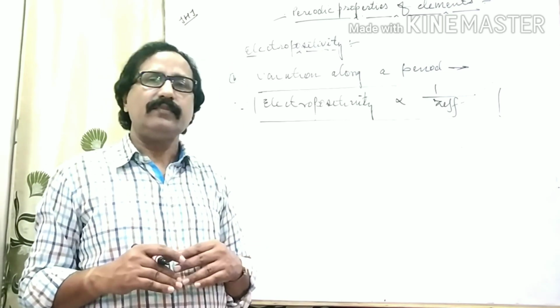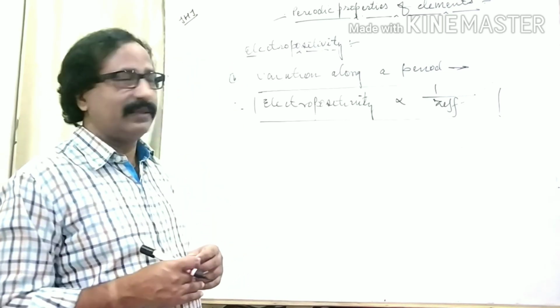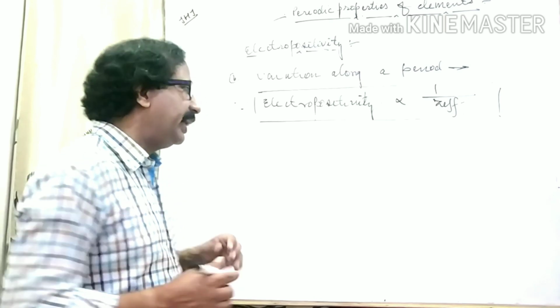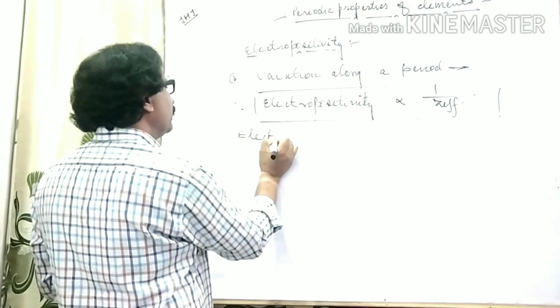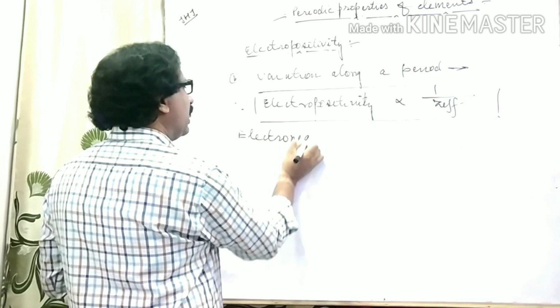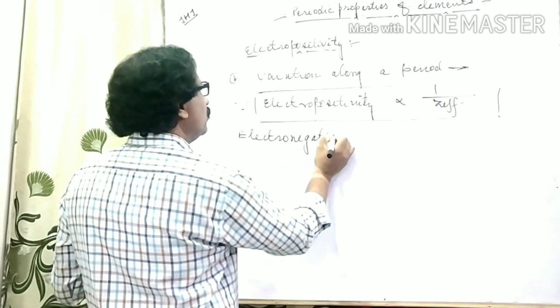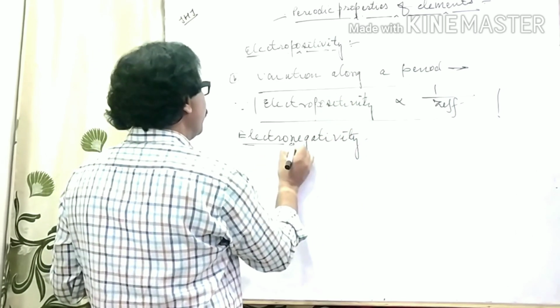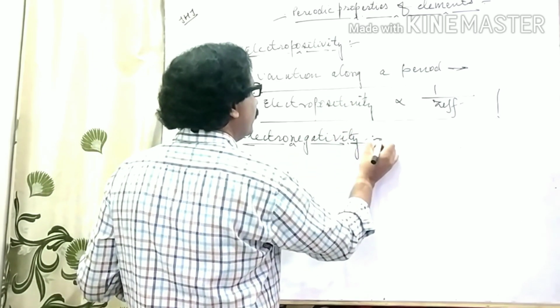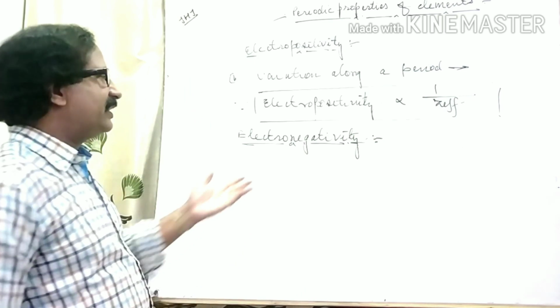Now I want to explain electronegativity, the second periodic property. What is electronegativity?